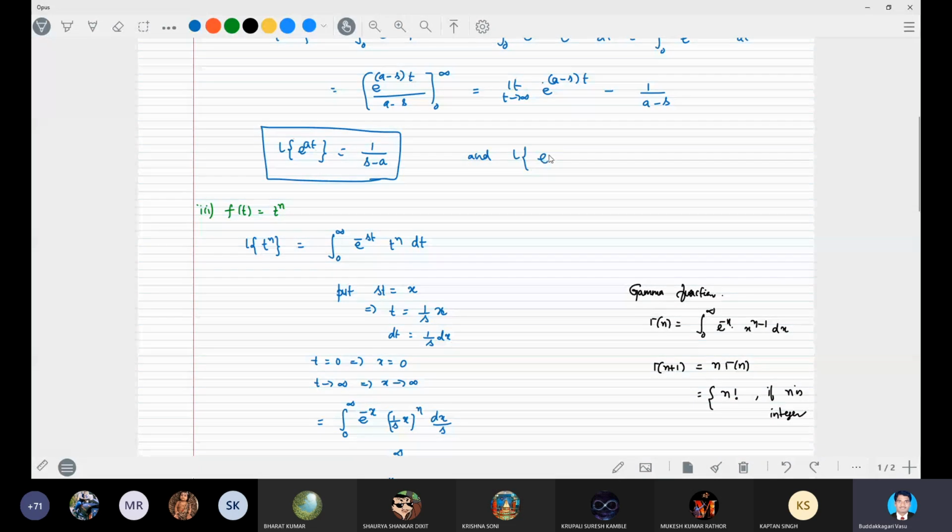Like that, the Laplace transform of e power minus at is equal to, in place of a there is a negative a, 1 by s minus of minus a.